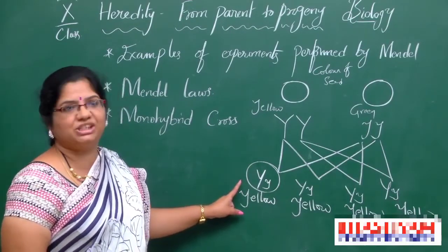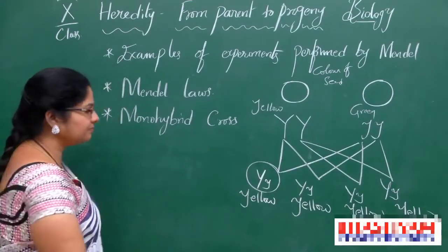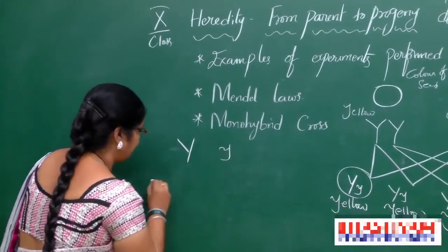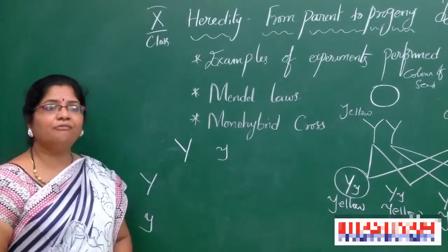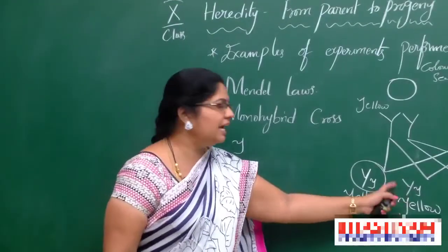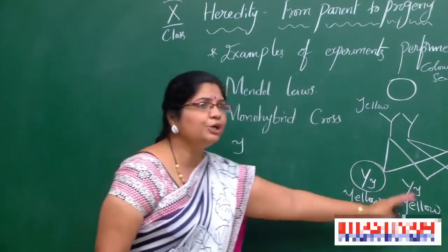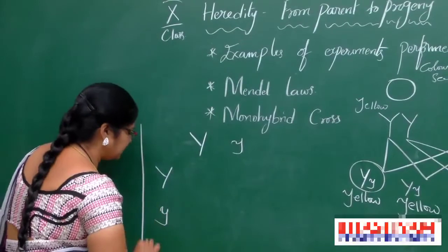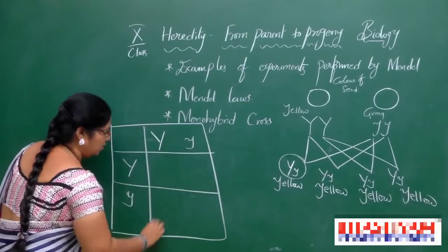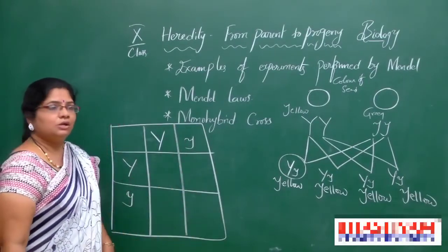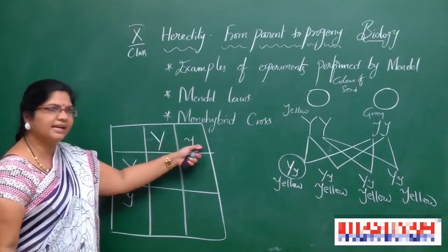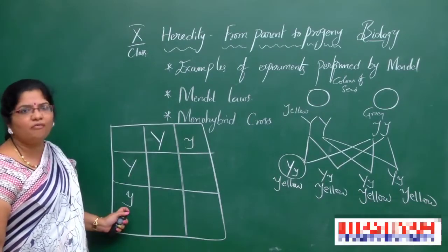Now, again he selected 2 plants from the F1 generation. See, F1 generation, one plant, F1 generation, another plant. Any two plants you may take, and form a checkerboard. So this is one parent, one allele, this is the other parent, one allele, and this is the second allele of one parent, and this is the second allele of the other parent.